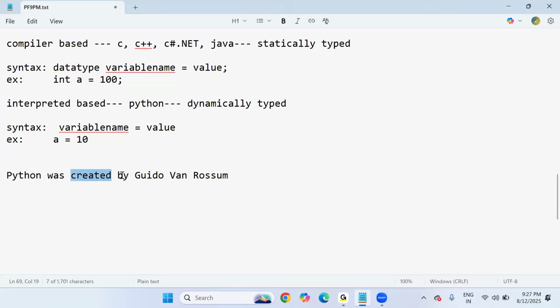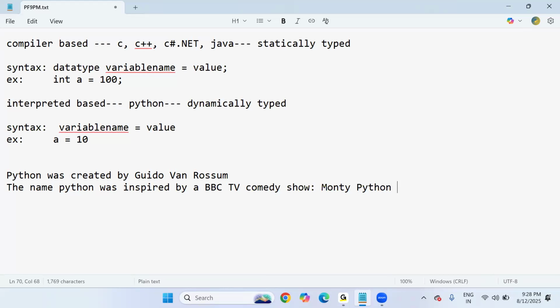When he decided to write a scripting language like Python, how was the name derived? The name Python was inspired by a BBC TV comedy show. The TV show is called Monty Python's Circus Show, which is a popular show.